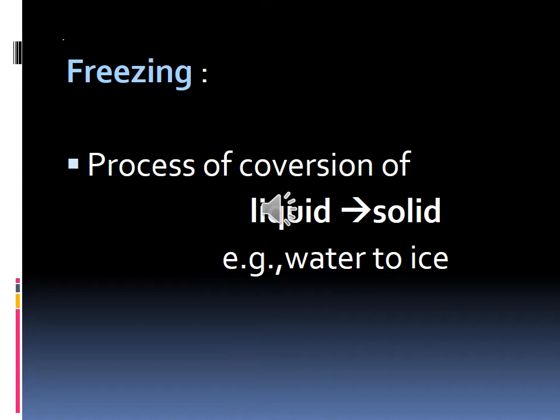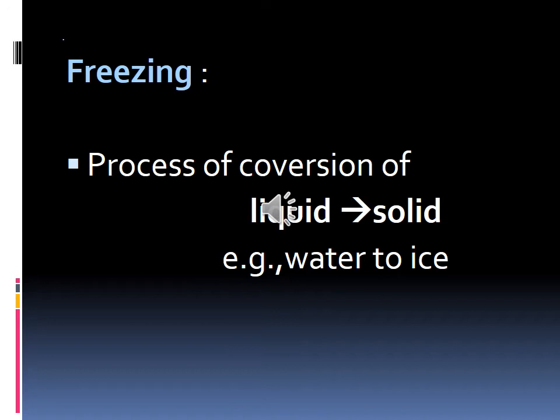Because of cooling, the intermolecular space between the particles decreases, and the intermolecular force of attraction between the particles increases. The space decreases and the force of attraction increases. Space கம்மியானதும் force of attraction வந்து ஜாஸ்தி ஆயிருது. And then we will get ice cube. This process is called freezing or solidification. Did you all understand, children?